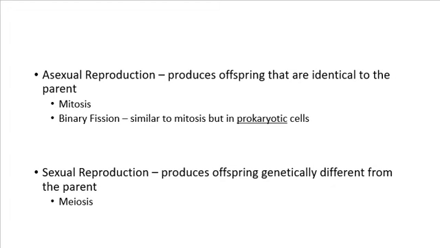There's another type of cell division that can also lead to asexual reproduction, and that's something called binary fission. And binary fission is really, really similar to mitosis. You start with one cell and you divide it into 2, and those 2 cells you create are identical. Binary fission is different though because it's happening in prokaryotic cells, whereas mitosis is something that can only happen in eukaryotic cells.